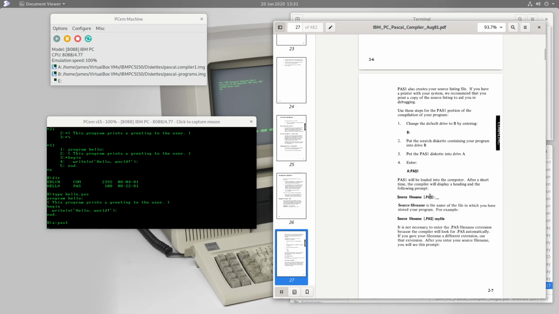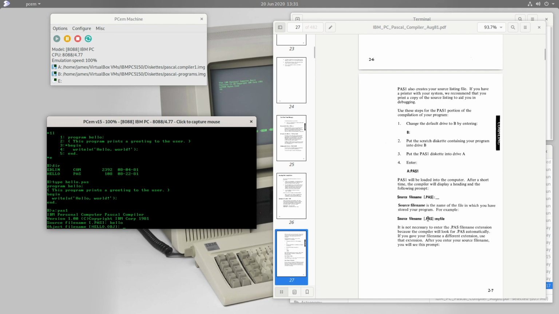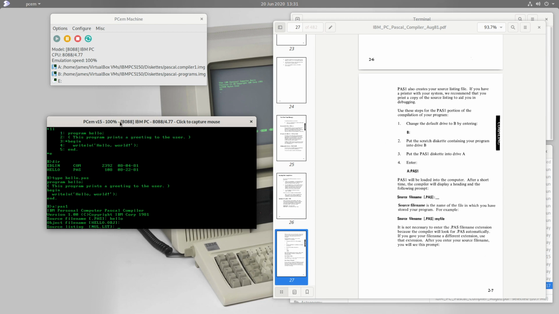So our source file name is hello.pas, and once again we don't need to write the extension because all these DOS programs always suppose particular extensions. And so the object file is hello.obj, which is fine. Yeah, sure, let's make a listing, why not?